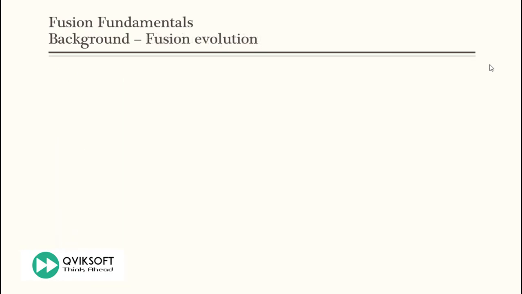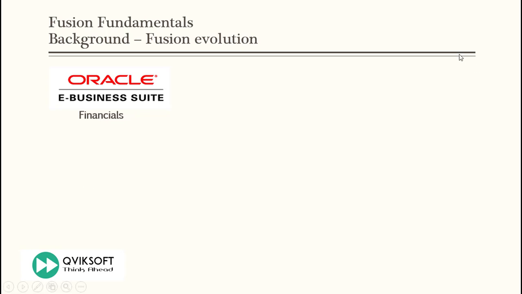Now let's talk about how Fusion came about, how Fusion evolved over a period. We all are familiar with Oracle e-business suite. This has been one of the best ERP systems in the world. So what Oracle has done in the last many years, Oracle has acquired many products in the market.